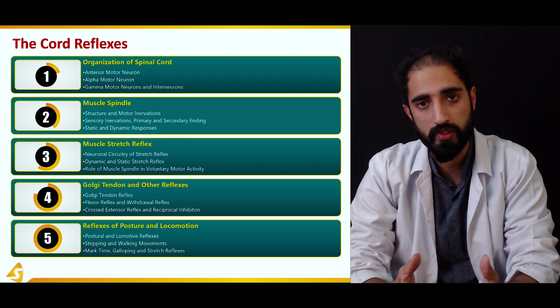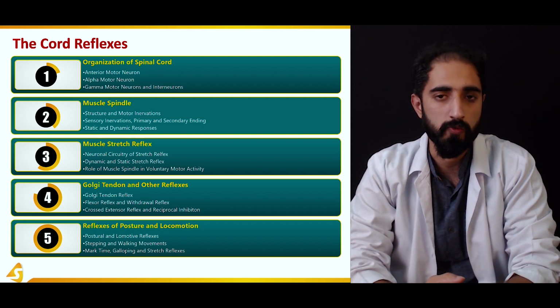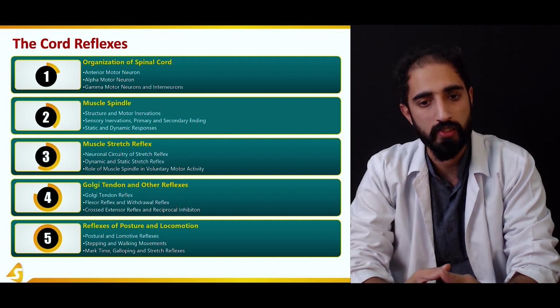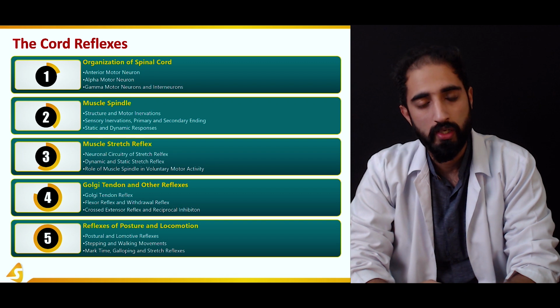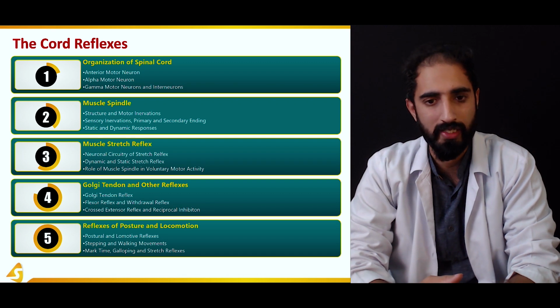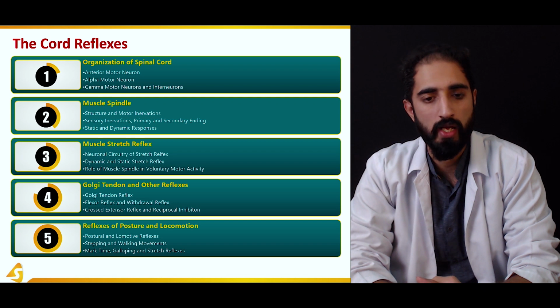Starting off with the organization of the spinal cord in terms of understanding the reflexes at the level of the spinal cord, we're going to talk about the anterior motor neuron, also known as the alpha motor neuron, and we're also going to talk about the gamma motor neurons and interneurons, and the contribution of the sensory neurons in the organization of the spinal cord at the level of the spinal reflexes.